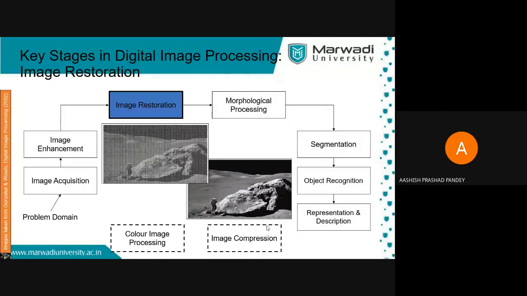This is image restoration. If I have a blurred image, I restore it. If any noise is there, salt and pepper noise, Gaussian noise, and many others, you can even remove it via filter techniques. But restoration means I have a degraded image and I am restoring it.